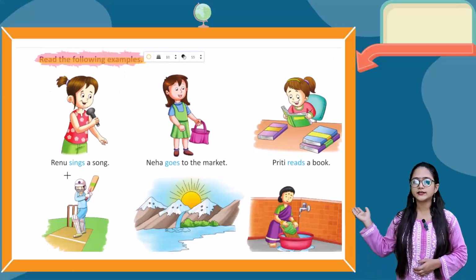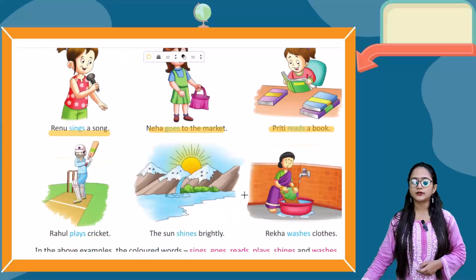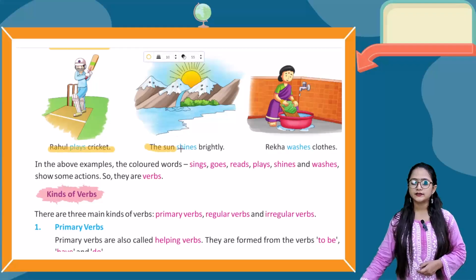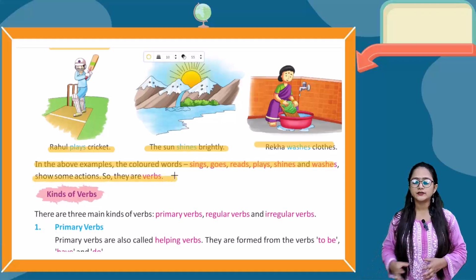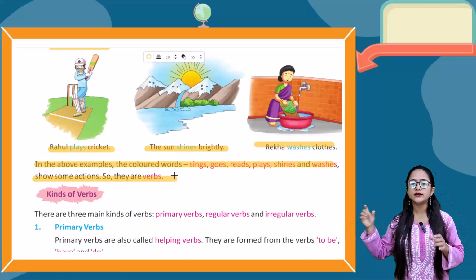First example, as you can see in the picture, Renu sings a song. Neha goes to the market. Next, Preeti reads a book. Rahul plays cricket. The sun shines brightly. Rekha washes clothes. Now, in the above examples, the colored words, that is sings, goes, reads, plays, shines, and washes, show some actions, so they are verbs. Basically, these words all show some kind of action. So that's why they are the verbs.